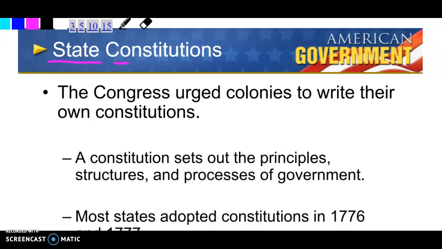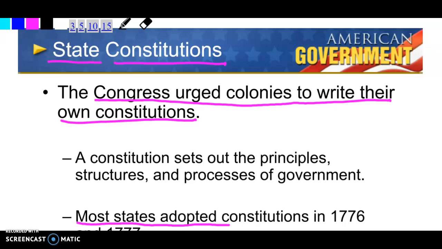So your next heading is state constitutions. The new Congress of America urged the colonies to write their own state constitutions, their own colony constitutions. We already know that a constitution sets out the principal structures of government. And at that time, most states adopted constitutions in 1776. You don't really need to write that. You just need to know that most states adopted constitutions at this time.